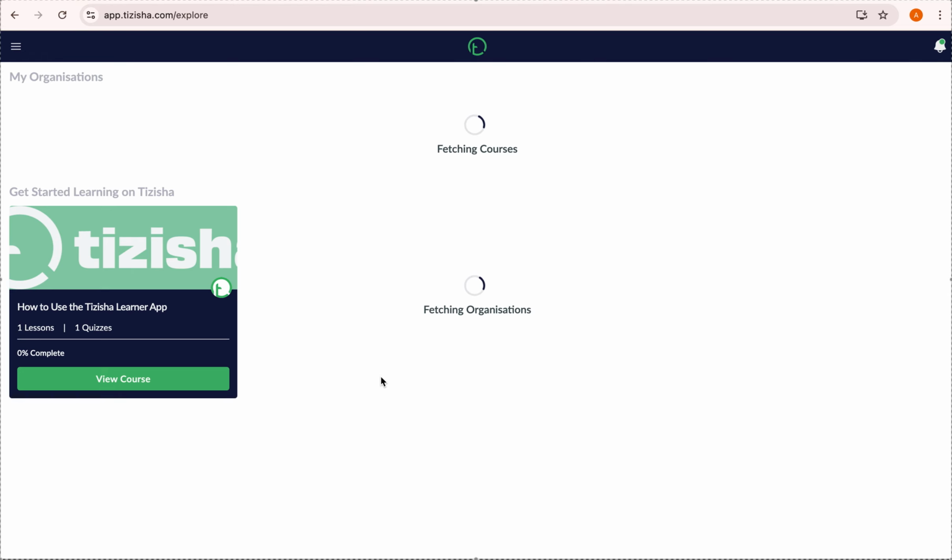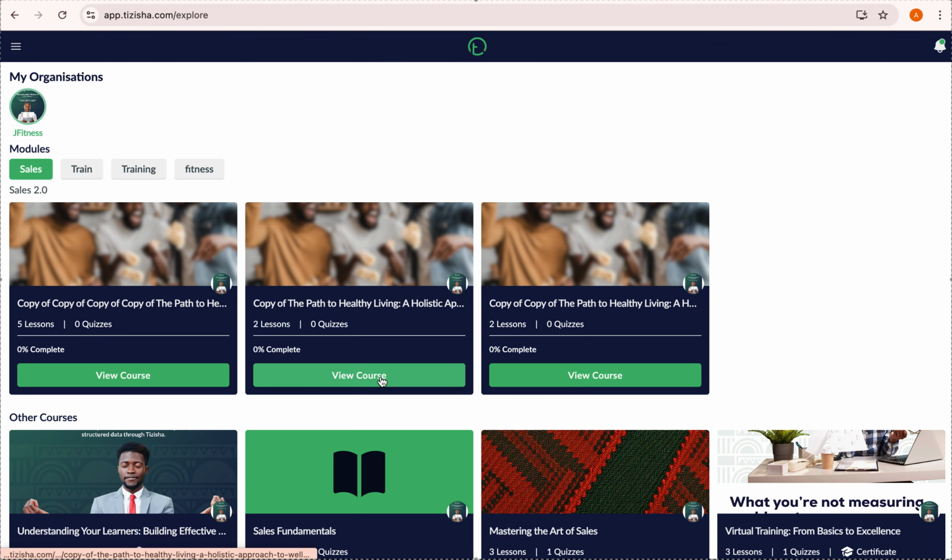Okay, great. Seems you're logged in. So this is the UI of the learners. This is the first page they will see once they're logged in. They will be able to see My Organizations. If they are onboarded on different organizations, all those organizations will be populated in this very top section up here. If they belong to 5, 6, or 7 organizations, they should be able to see all those organizations populated up here. Then we have modules down here.